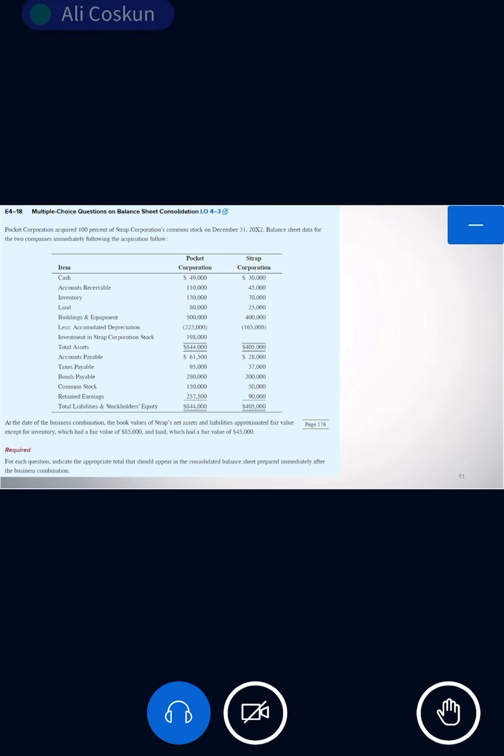Okay? And then investment. How much will be the investment? 0. Okay, very good answer. Investment in subsidiary in the consolidated one will be 0. Is there anything else? We will have another account. What is that? We will have goodwill. Okay, we will add goodwill. Remember? And goodwill will be 23,000.